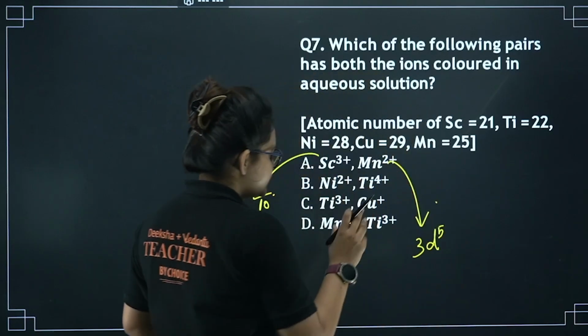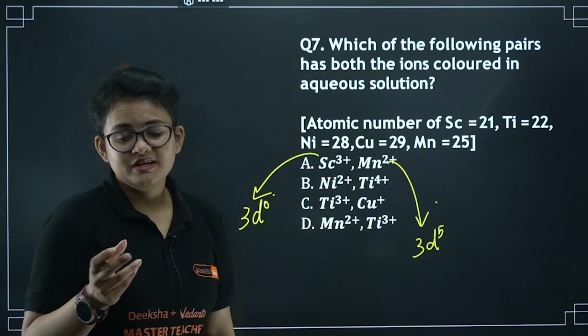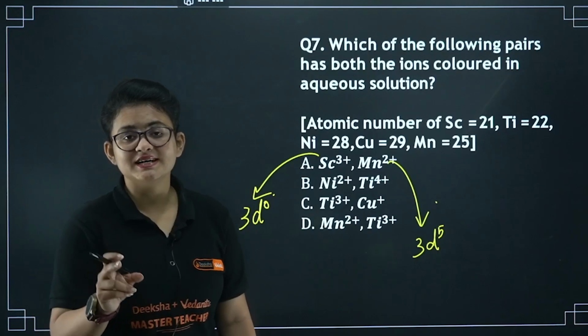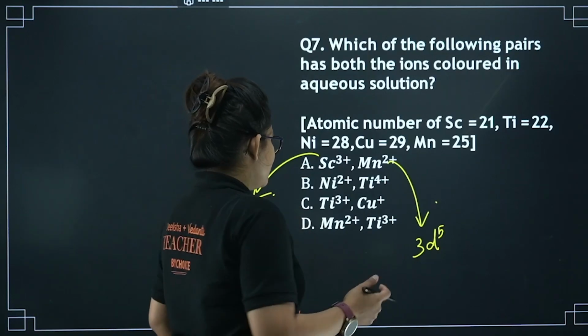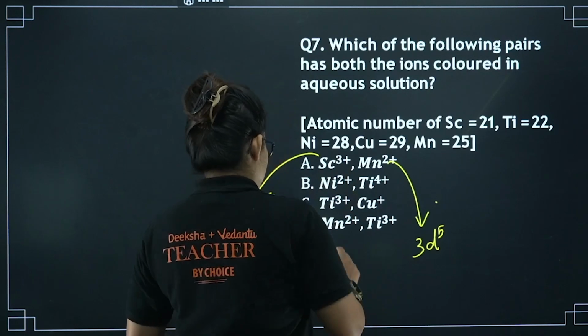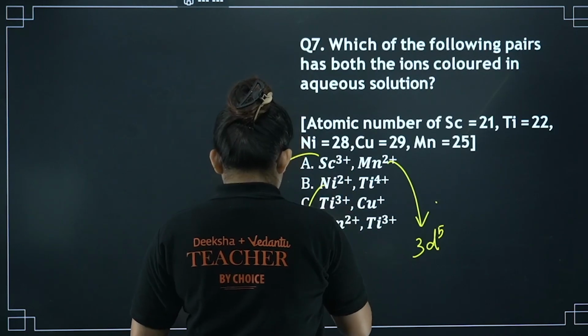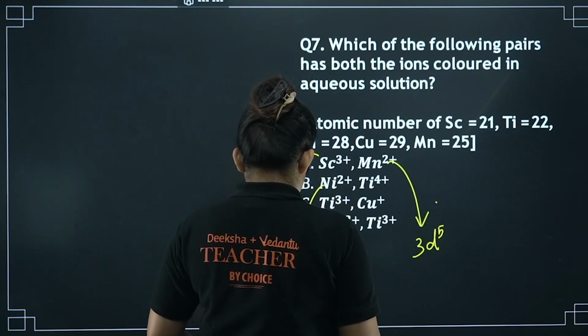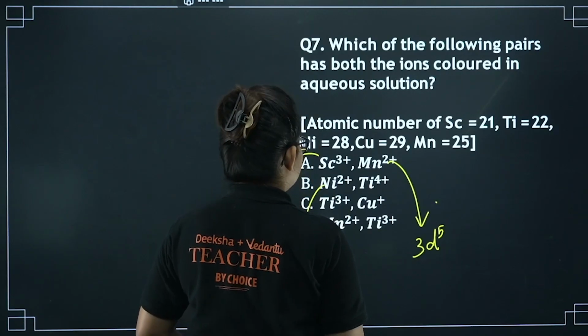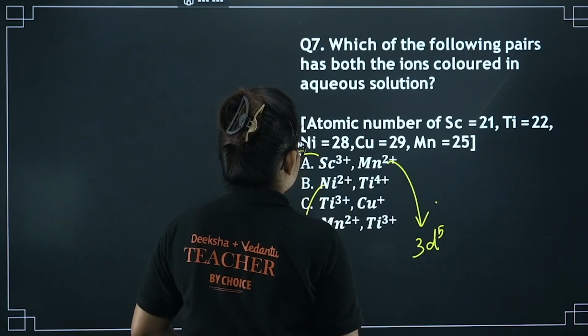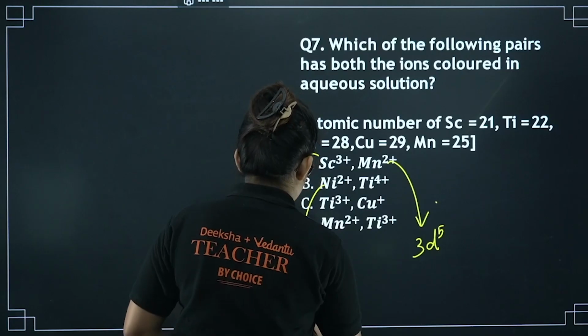There is a good chance of d-d transition, and we see the pale pink color for the manganese 2+ salt. But scandium is not the correct option. Fine, let's proceed with nickel 2+. For nickel 2+, the d orbital is not completely filled. So nickel 2+ is 3d8.